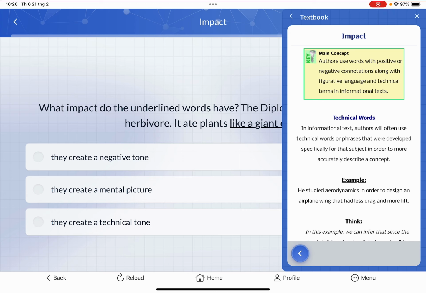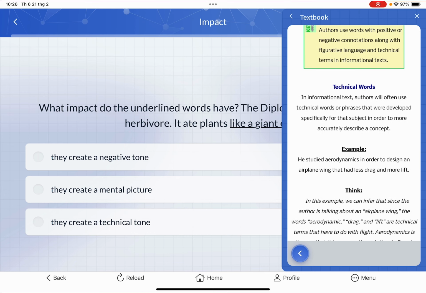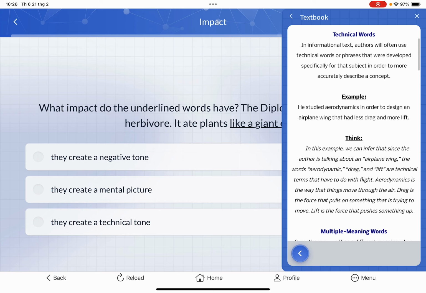Now, in informational text, you can see the authors will often use technical words or phrases that were developed specifically for that subject in order to more accurately describe a concept. For example, he studied aerodynamics in order to design an airplane wing that had less drag and more lift.